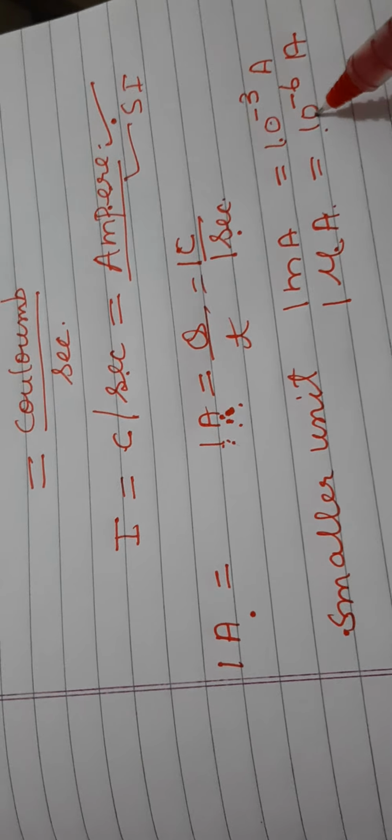Now how is this current measured in a circuit? So current is measured by an instrument, that instrument is ammeter. The symbol of ammeter is like this, here plus and this is minus. This is the symbol of ammeter. More symbols, children, we will study later on. This ammeter is always connected in series combination. Series combination means it is connected end to end with the resistor, and this ammeter has very low resistance. What is resistance? Again we will study afterwards.